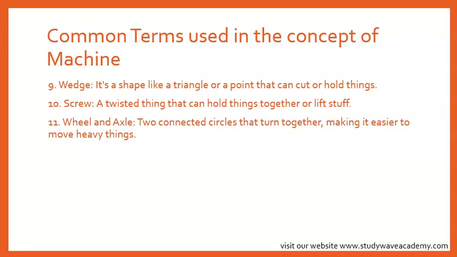Wheel and axle, two connected circles that turn together, making it easier to move heavy loads. So these are common terms used in the concept of machine. Okay, do we understand?